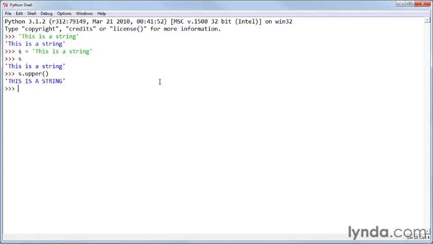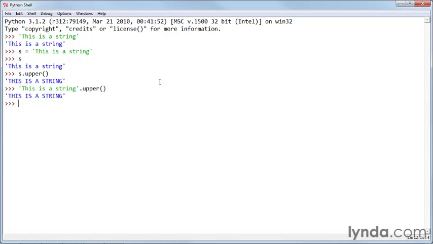And here's the thing that surprises people sometimes: I can do the same thing just on the string. I can say "This is a string", in quotes like that, dot upper. And that will give me the uppercase "THIS IS A STRING", because the string itself is an object.